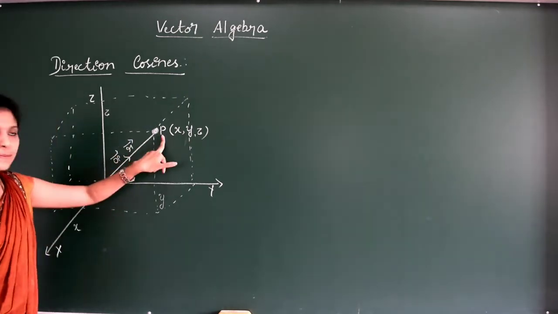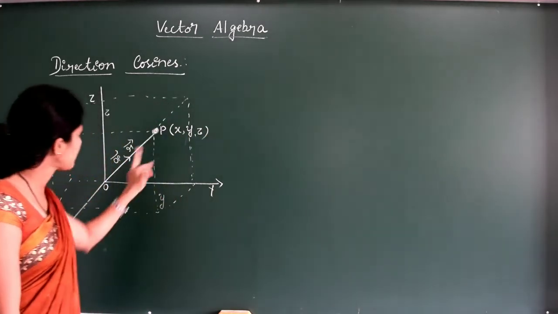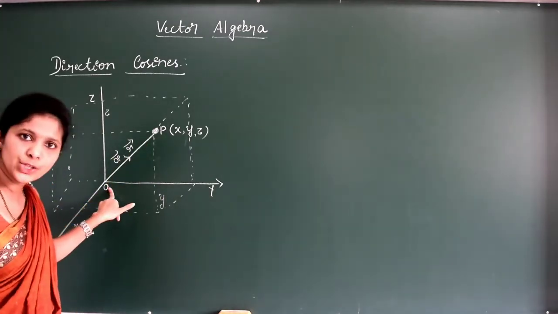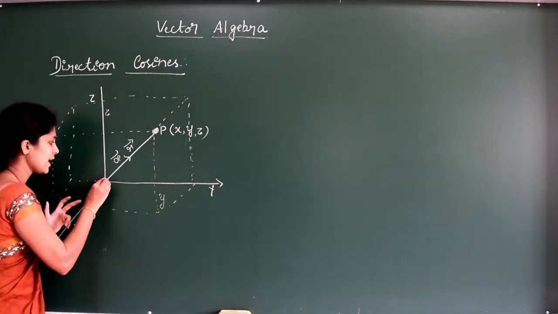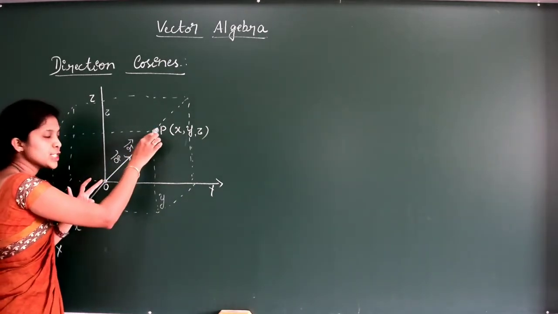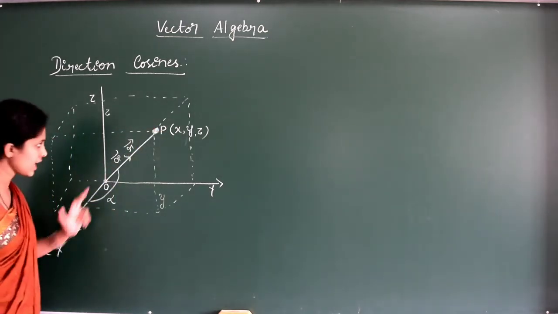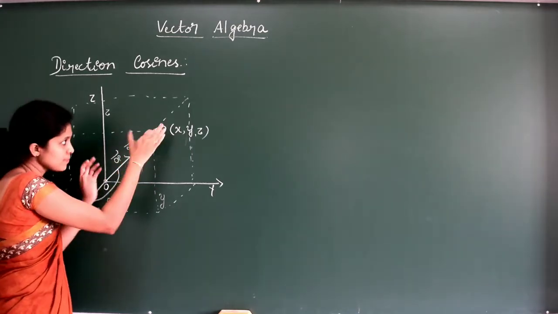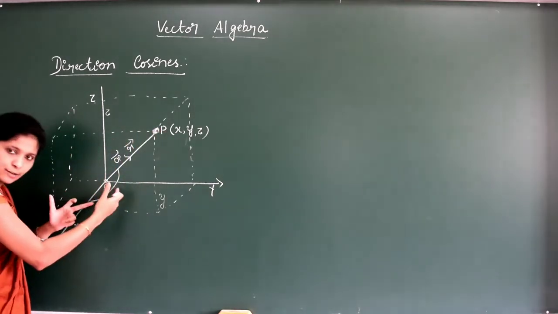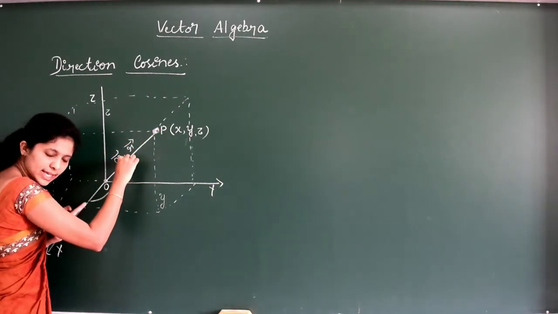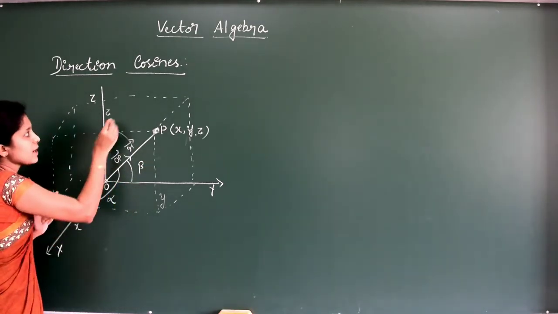Let P be any point in space with coordinates x, y, z, and OP a vector with initial point O and terminal point P. This line segment OP, or vector OP, makes an angle alpha with the x-axis, beta with the y-axis, and gamma with the z-axis.